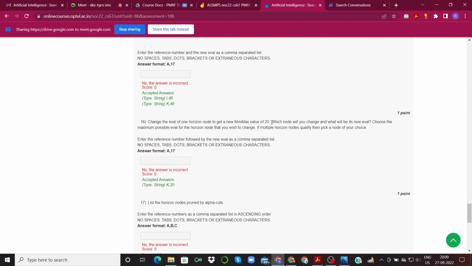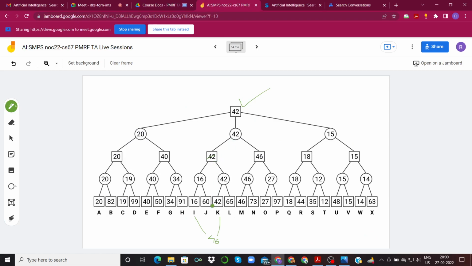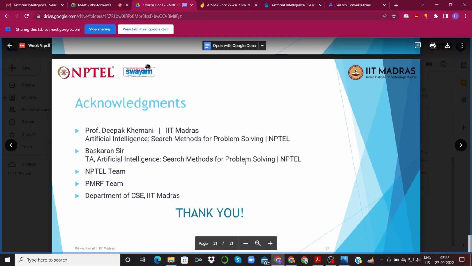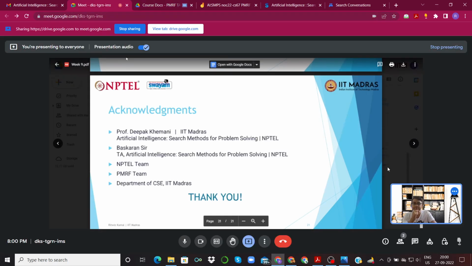Here we have to obtain a min-max value of 20. Again, you can go via this approach and see whether changing K to 20, or any of the others from this set, to 20 will give us a min-max value of 20, and you will arrive at a particular answer. Okay, so I hope that was helpful, and that brings us to the end of this session, and I'll see you next week.